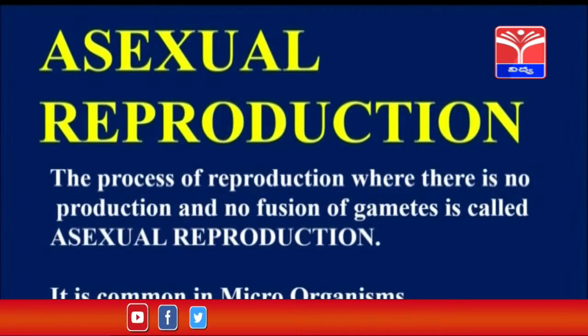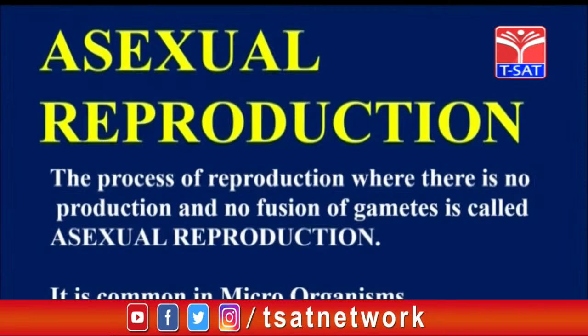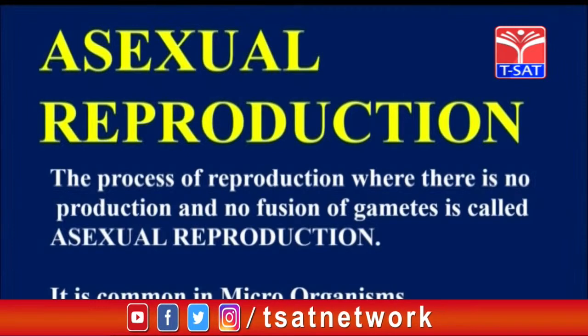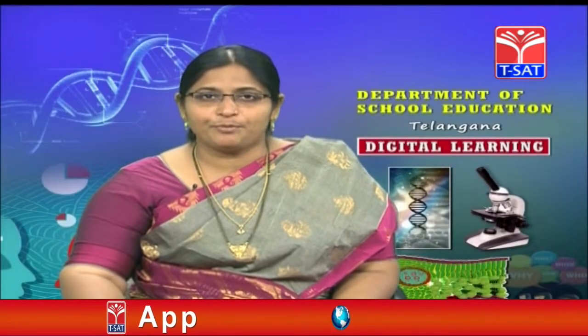The process of reproduction where there is no production and no fusion of gametes is called asexual reproduction. It mostly occurs in the lower organisms, that is microorganisms. Here in this process, gametes are not produced. As gametes are not produced, automatically there will be no fusion of gametes. That type of reproduction is called asexual reproduction.